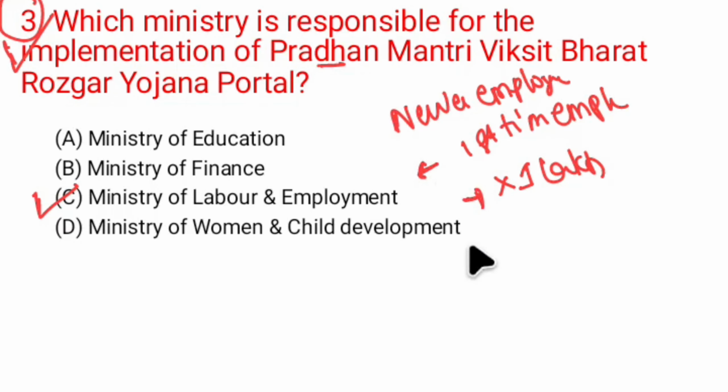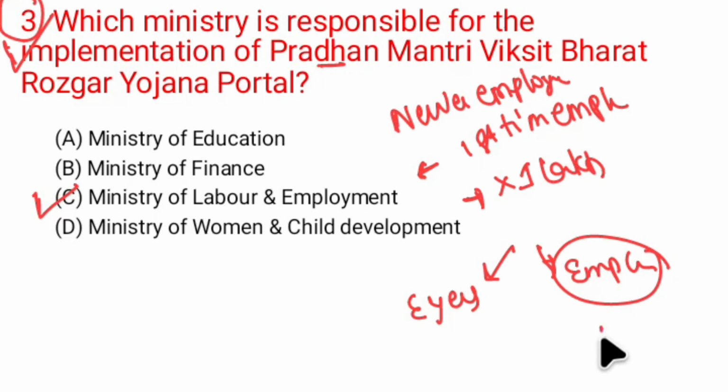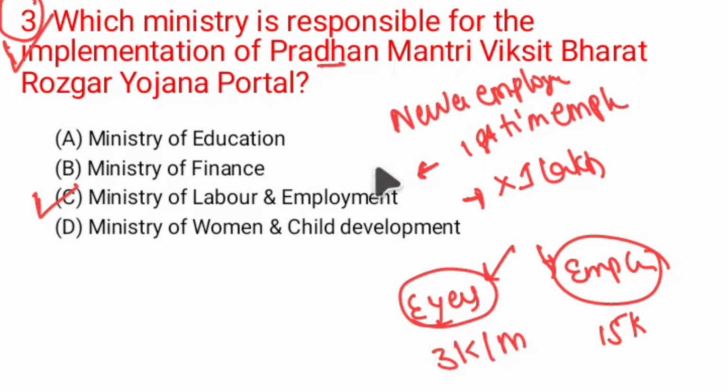This scheme benefits both employers as well as employees. Employees get 15,000 per month, and employers who provide jobs get 3,000 incentive per month under this scheme. Therefore the implementing authority is the Ministry of Labor and Employment. Option C is the correct option for question number 3.